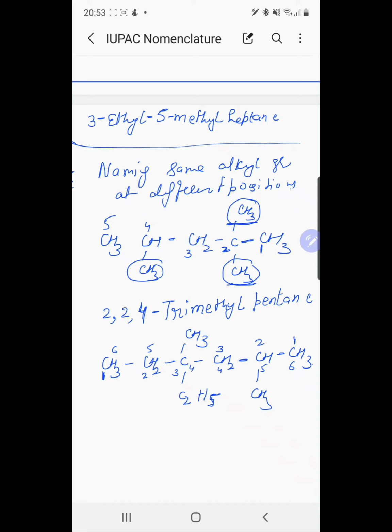At the third position we have two substituents.